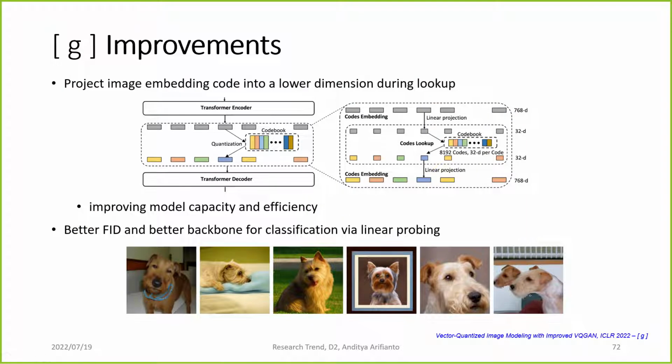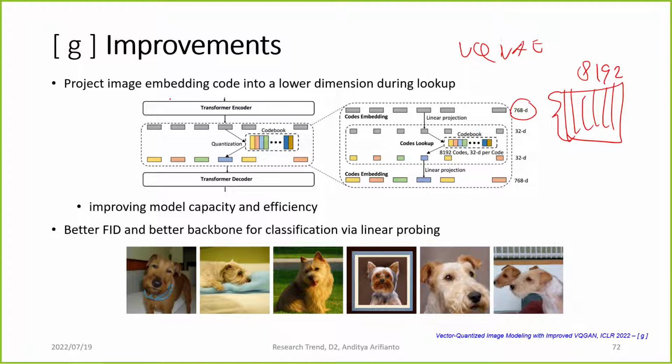The only improvement on the architecture is that they project the codebook into a smaller codebook. In VQ-VAE or VQGAN or DALL-E, they use a codebook of 8192 codes with a dimension of 768. In this ViT-VQGAN, they use a smaller codebook.